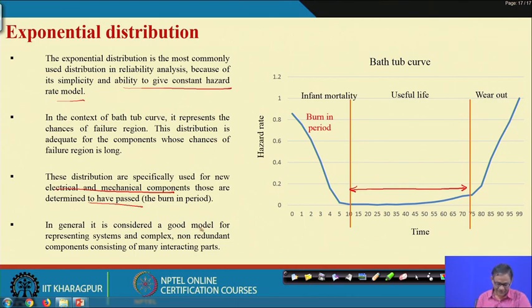In general, it is considered a good model for representing systems and complex non-redundant components consisting of many integrating parts. Suppose you have a complex system with many integrating parts, definitely non-redundant. When you sum up all the failures, ultimately it exhibits constant failure rate. The aggregated failure rate will be almost constant. So, that is another interesting point. That means you can use the exponential distribution there.